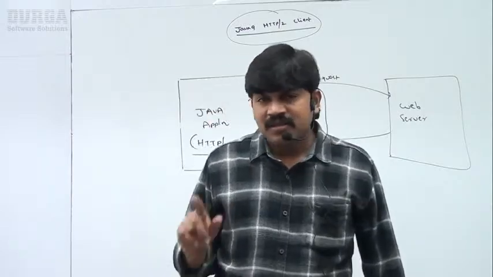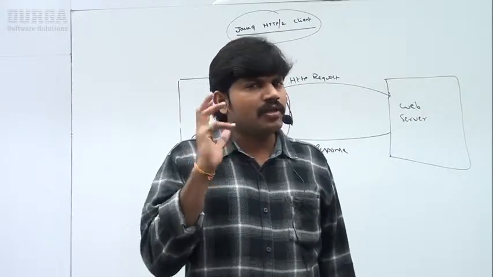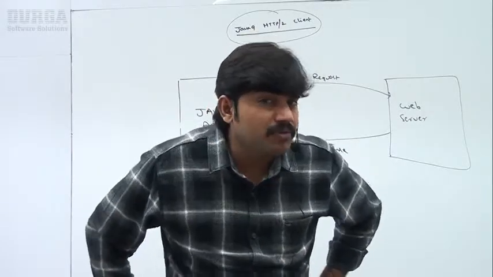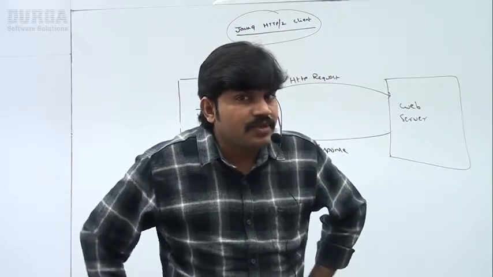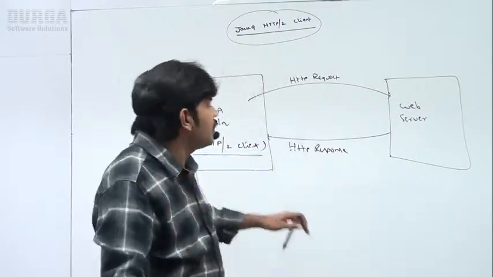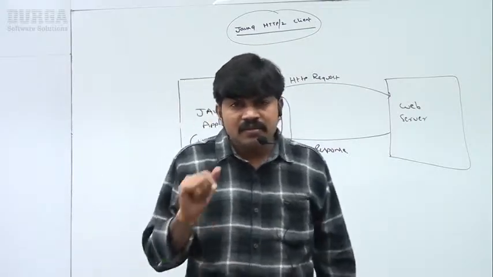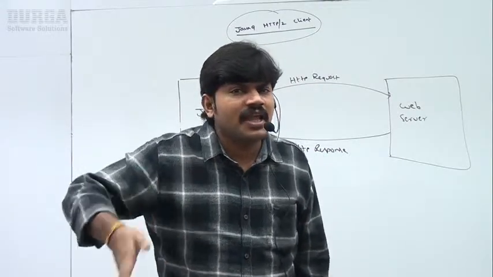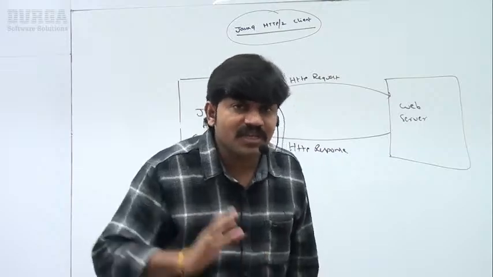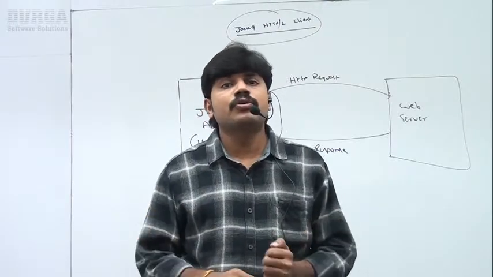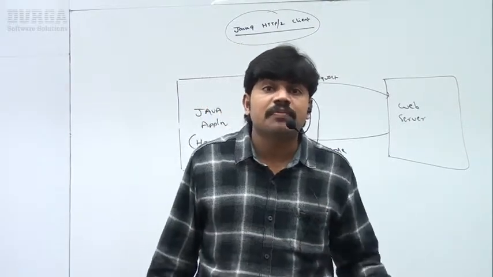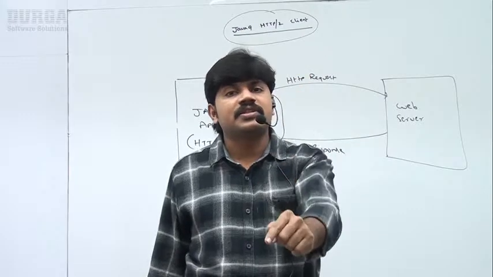Remember this one, sir. Now you may immediately have the doubt: this concept came in which version? Java 9. Have you observed, in the title only I kept Java 9 HTTP2 client. Then if this concept came in Java 9, before Java 9, how are the people going to send HTTP requests from a Java application?